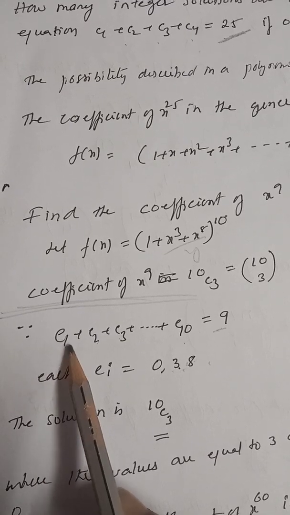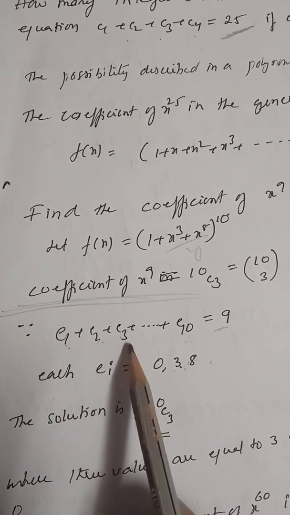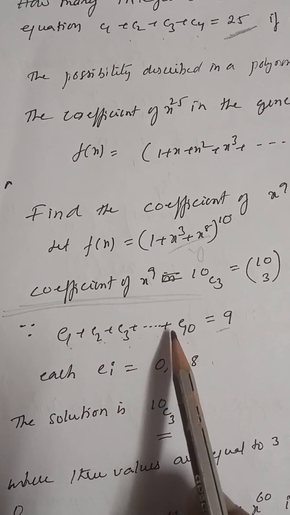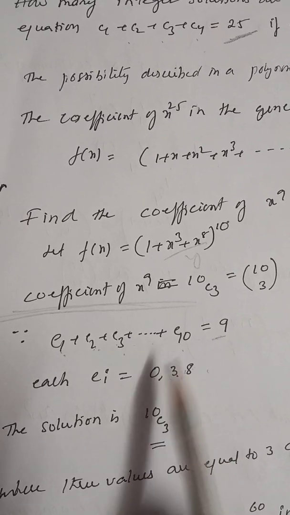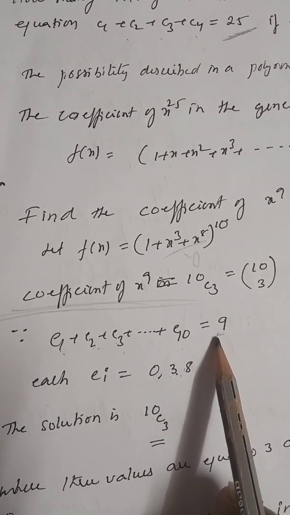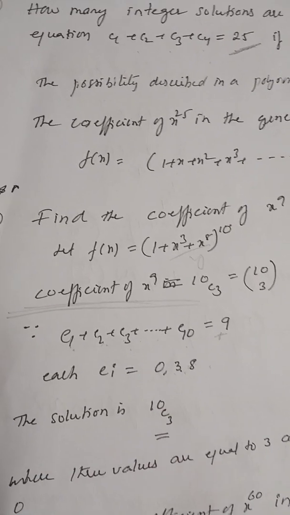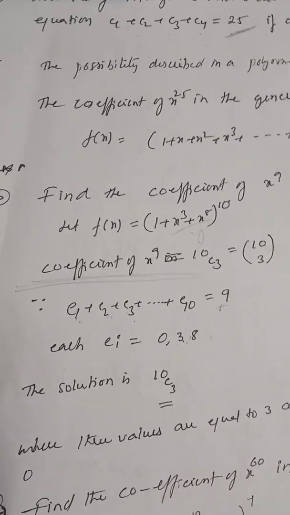Suppose E1 is equal to 3, E2 is equal to 3, E3 is also 3, and the rest of the terms, E4, E5 and so on up to E10, if the values are equal to zero, then only you will get 9, no? Right? That means the solution is 10C3. Our combinations, 10C3. That is the possible solution.